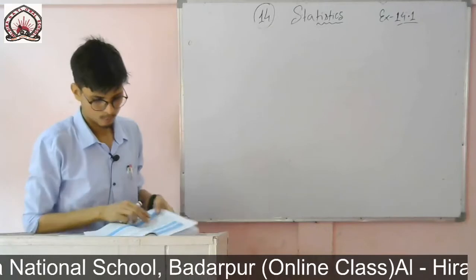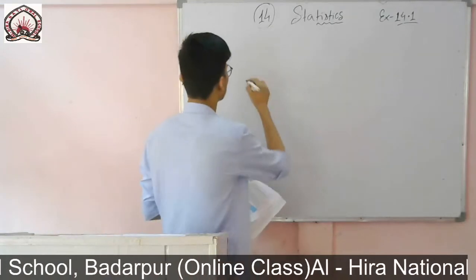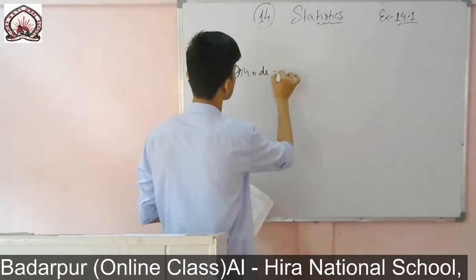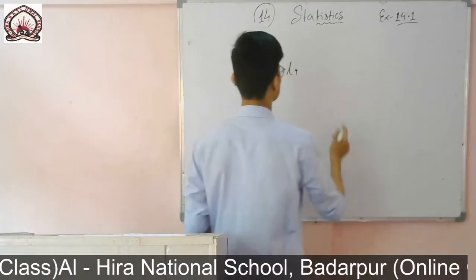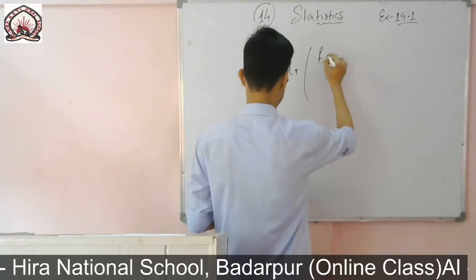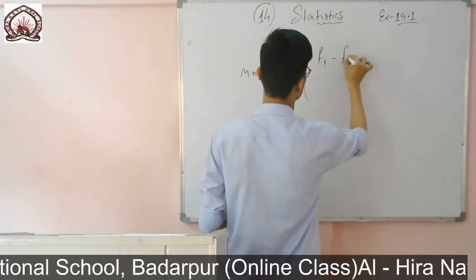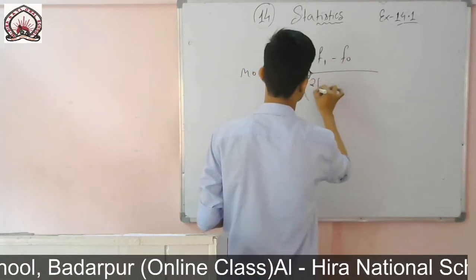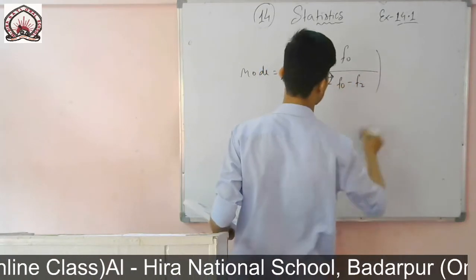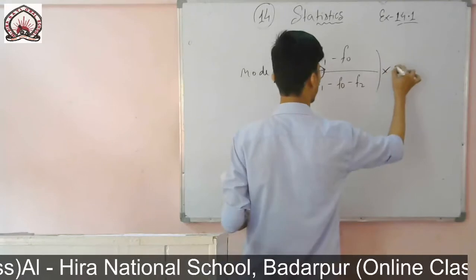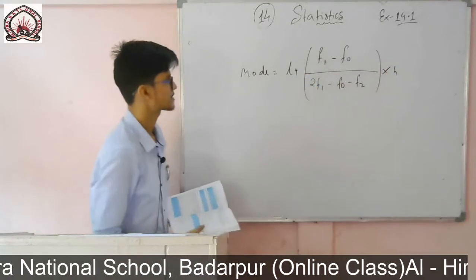See the formula, it is given in your book. We calculate the mode as L plus, where L is the lower limit of the class interval, plus (f1 minus f0) divided by (twice f1 minus f0 minus f2), into h. Here h is the size of the class interval.